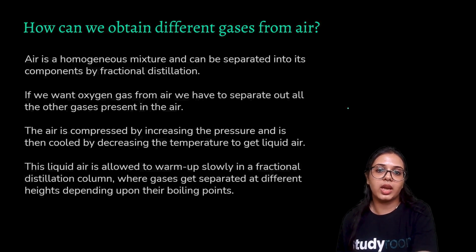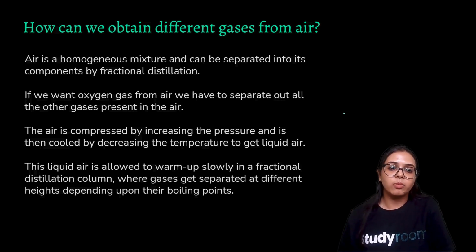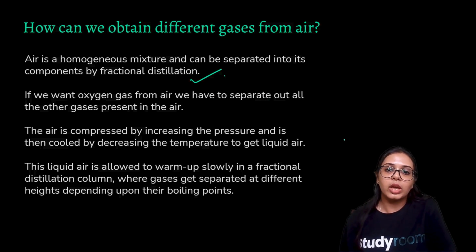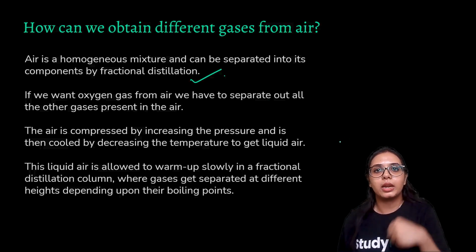How do we obtain different gases from air? We obtain different gases of air from fractional distillation. Air is a homogeneous mixture, we know that, but it can be separated into its components by fractional distillation. If we want oxygen gas from air, we have to separate out all the other gases present in the air, right? So we first have to obtain air in the liquid state.